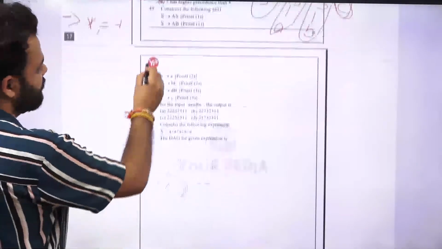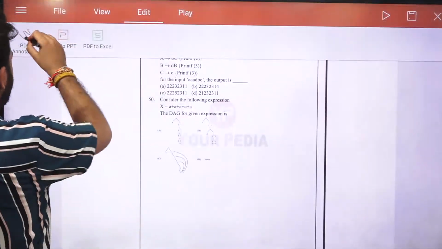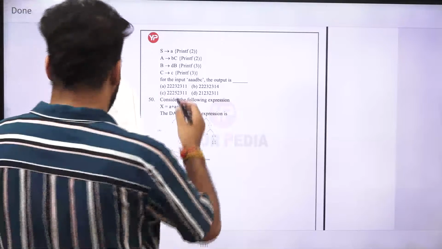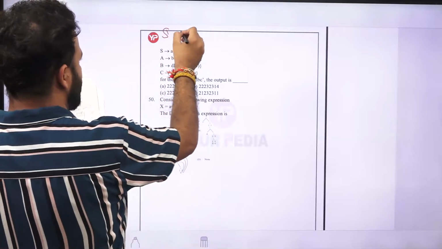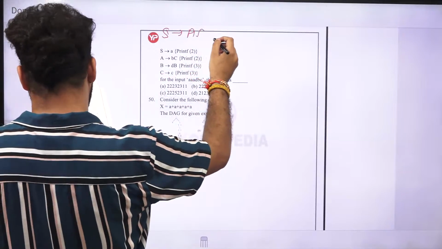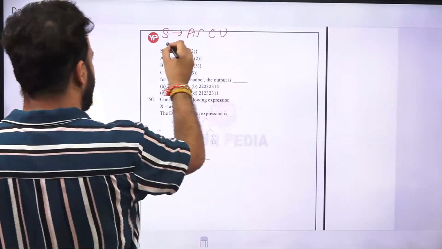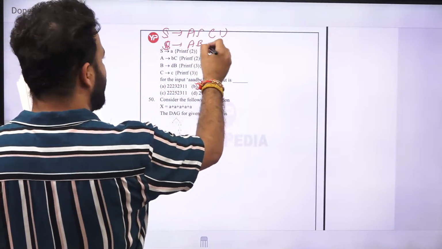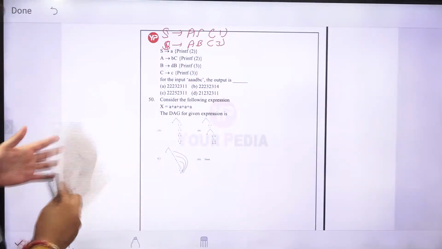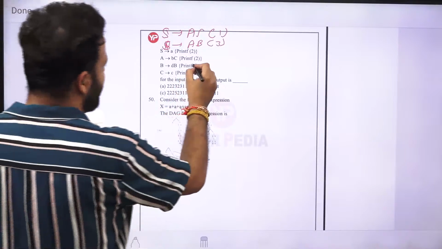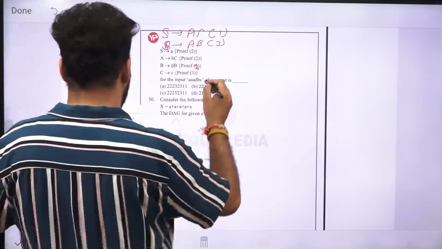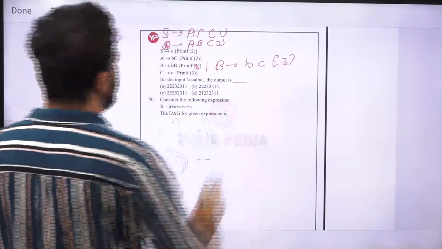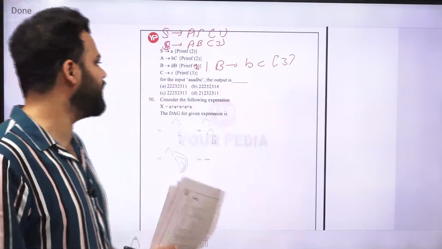Next is the 49th question. There is some typing issue with this one, so I will write the correct thing. S is equal to AS, and we will print 1 here, and again S goes to AB, and we print 3 here. And for B to DB the print is 2, and there is one more production, B is equal to BC, which will print 3. So it is saying for input AAADBC, what will be the output?